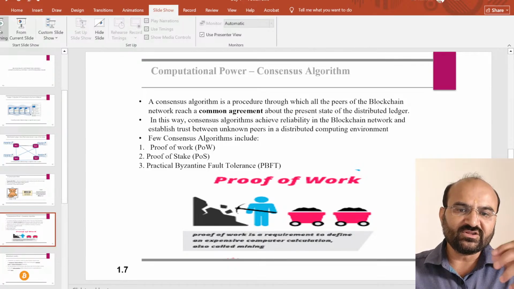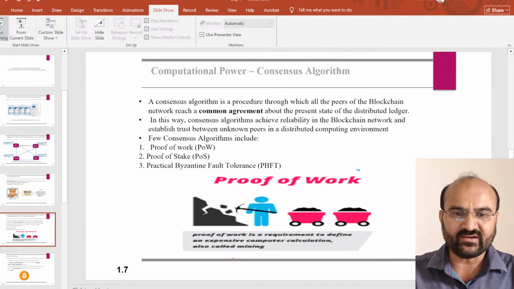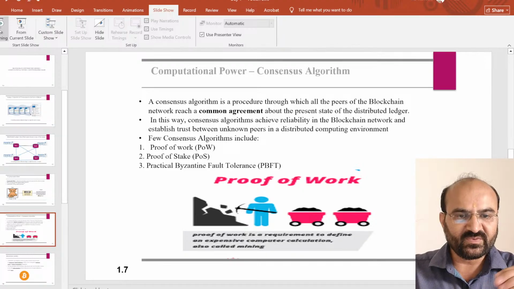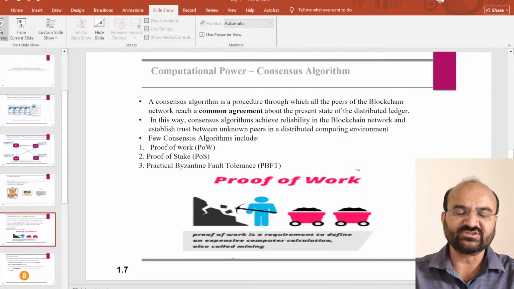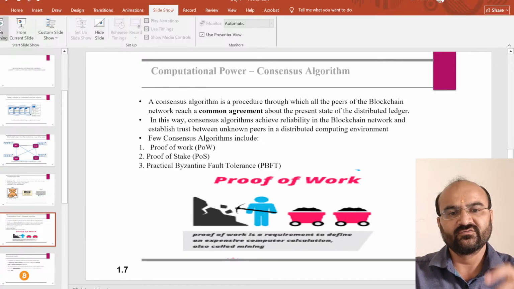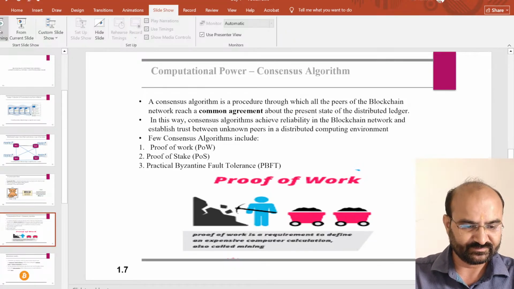Consensus algorithms include PoW, that is proof of work, PoS, proof of stake, and PBFT, that is practical Byzantine fault tolerance. These are some of the consensus algorithms which work on the blockchain.